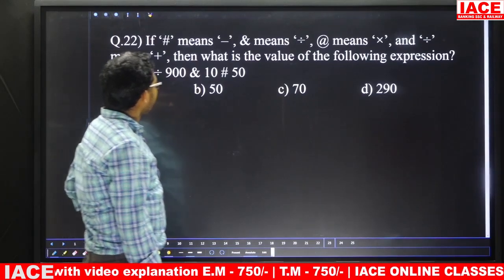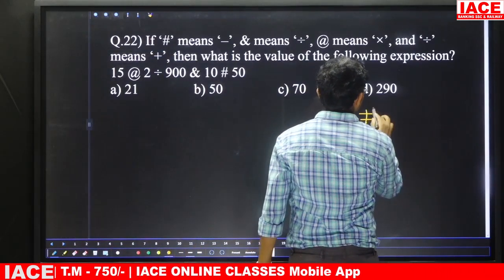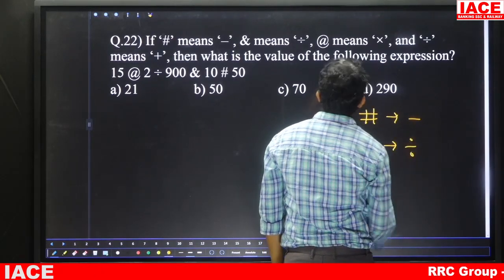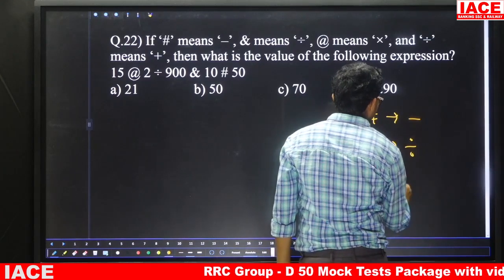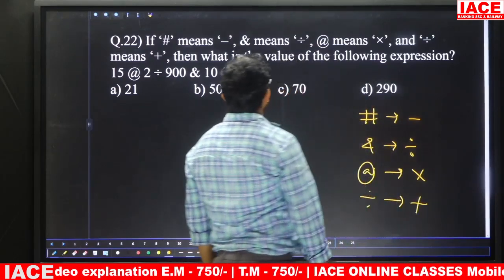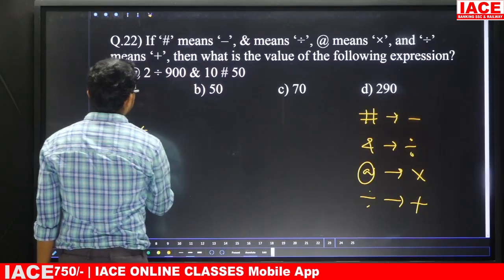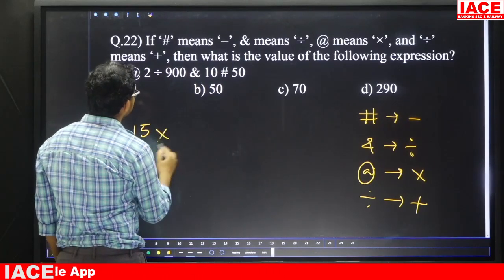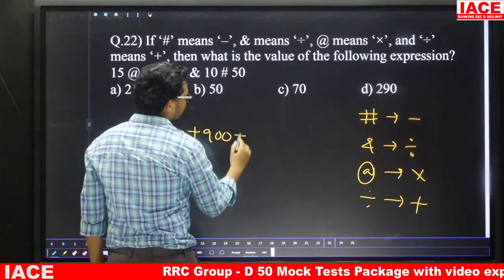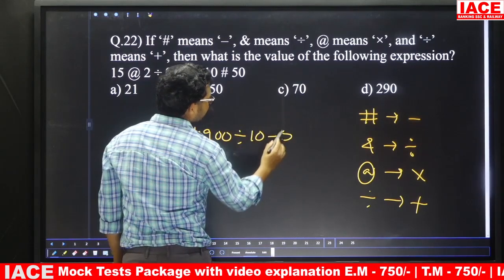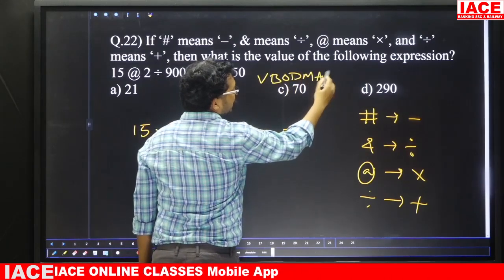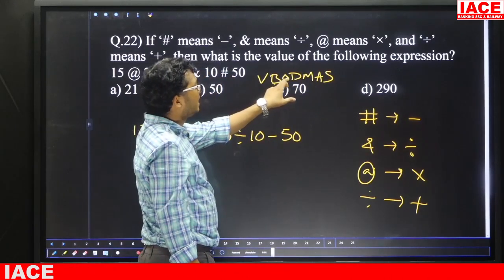Question number 22, if hash means minus, and means division, at the rate means multiplication, and divide by means plus, then what is the value of the following expression? Here they given 15 at the rate 2 divide by 900 and 10 hash 50. At the rate means into 2, divide by means plus 900, and means divide by 10, hash means minus 50. We know the simplification rule is VBODMAS. First priority is for bar, then bracket, of. These 3 are not there.